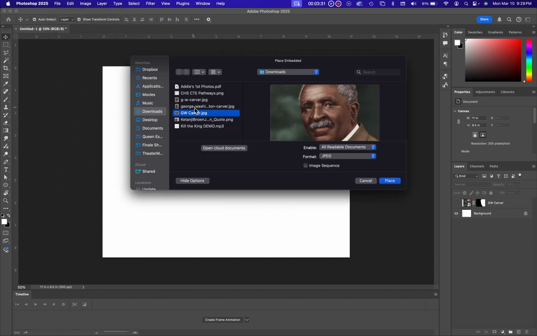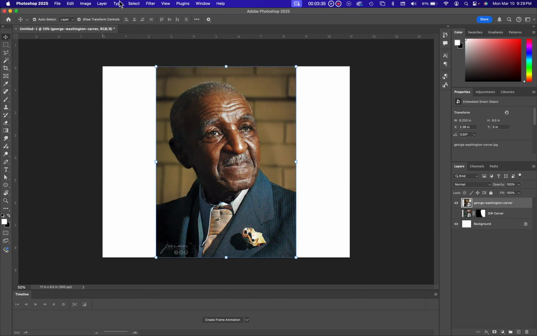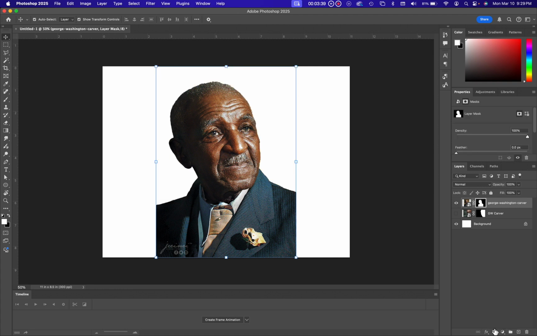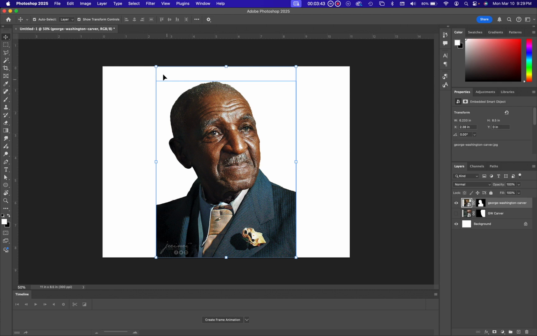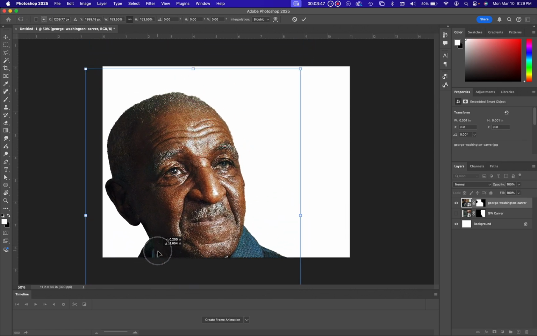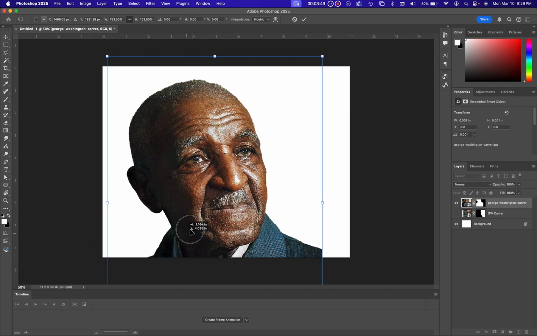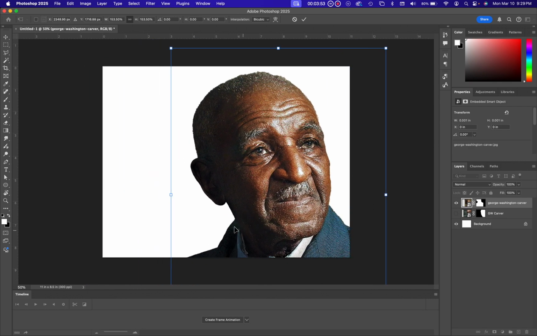And then I'm going to choose, not that one, this one. The problem with this one is once you remove the background by doing select subject and then adding a mask, you'll see that his arms are cut off. Now you could try to stretch him out so that we don't really see his arms, but he's too low. If I put him over here, he's looking off to the right, which seems awkward.